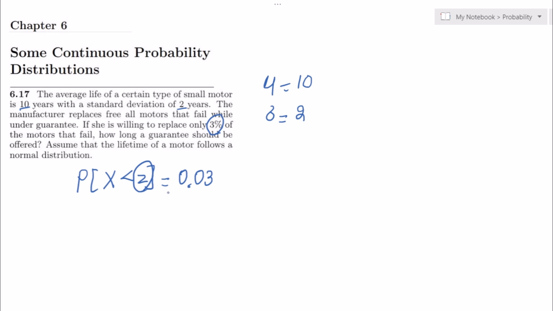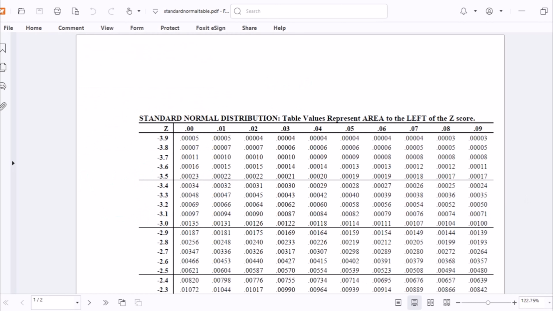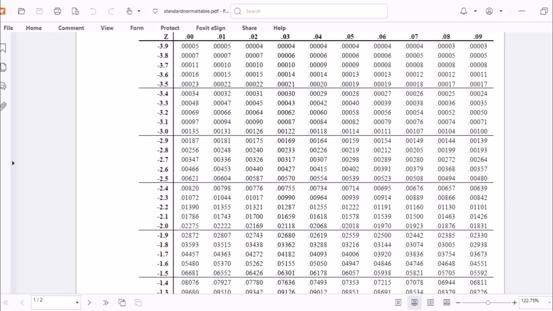Now here, in order to find it out, what do we have to do? We have to find out the z from here, and for it we have to find the inverse z transform of 0.03. Okay, so this is 0.03, and let me find it in the table. Where is the value 0.03, which will correspond with the value of z, and we will write it there.